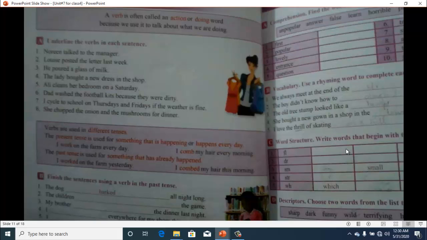Like number 2, Louise posted the letter last week. So posted is the verb. Then we have exercise B. Finish the sentences using a verb in the past tense. You have to write the verb in the past tense, with the second form of the verb, like the dog barked all night long. Then the children played the game. Played the game. Then the rest up to 8 are very easy, so you will do it.